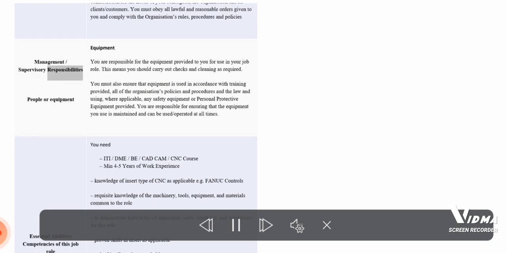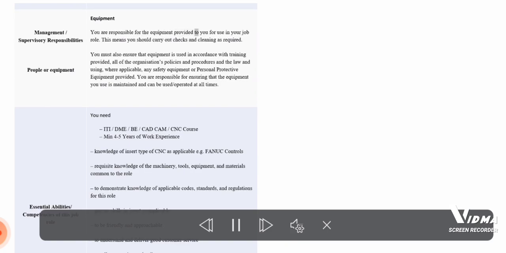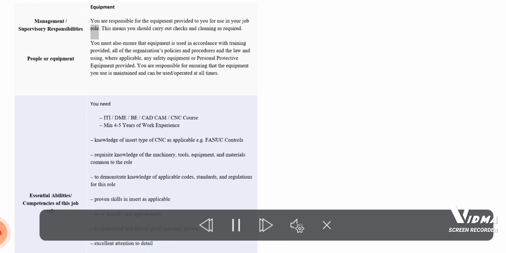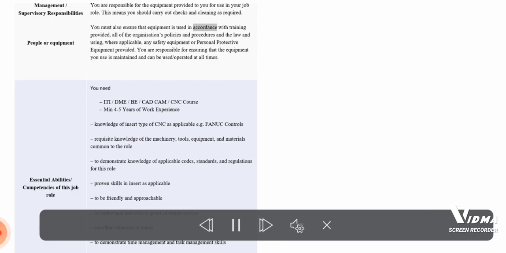Management, supervisory responsibilities. People or equipment. Equipment. You are responsible for the equipment provided to you for use in your job role. This means you should carry out checks and cleaning as required. You must also ensure that equipment is used in accordance with training provided, all of the organization's policies and procedures and the law, and using, where applicable, any safety equipment or personal protective equipment provided. You are responsible for ensuring that the equipment you use is maintained and can be operated at all times.